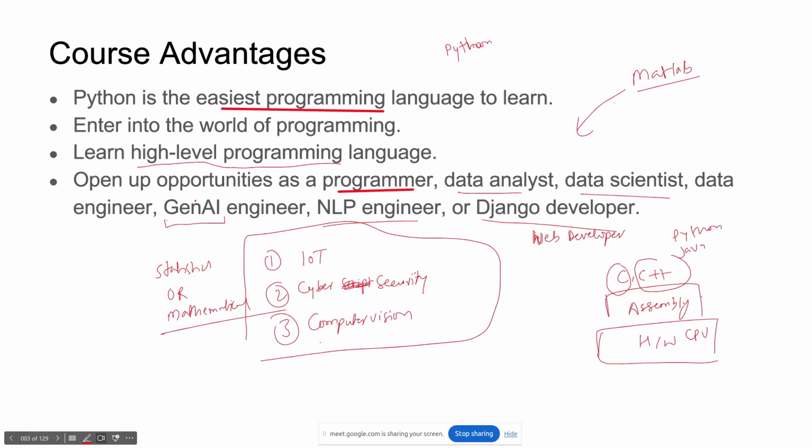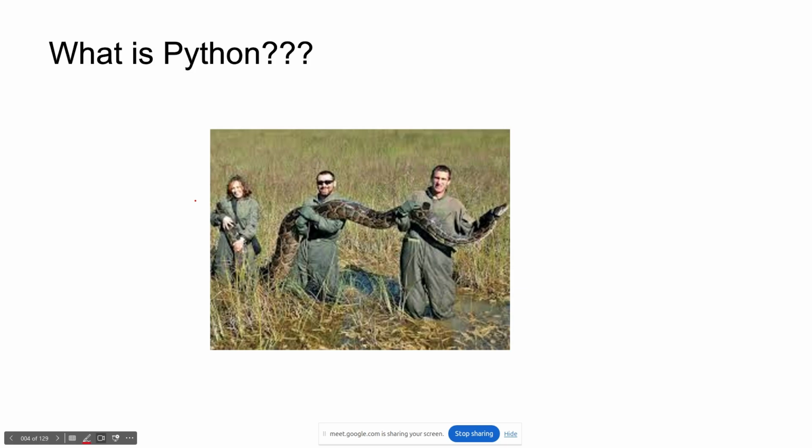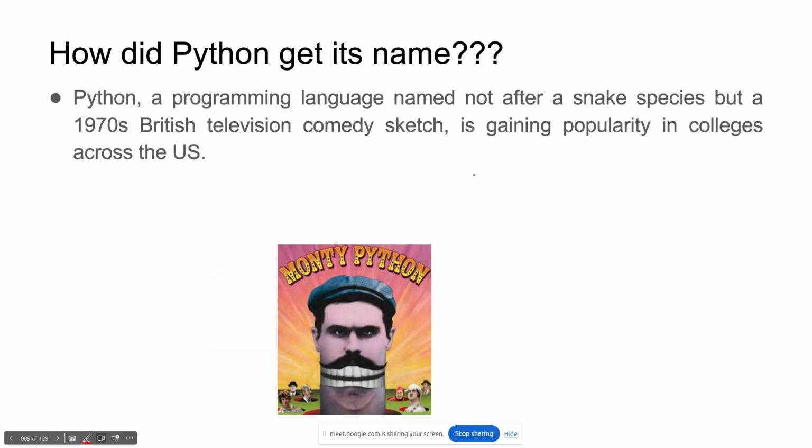I will show you other reasons also, right? Okay, so what is Python? Is it a snake or something else? It is a programming language, right? So Python is also a snake, right? So how did Python get its name?